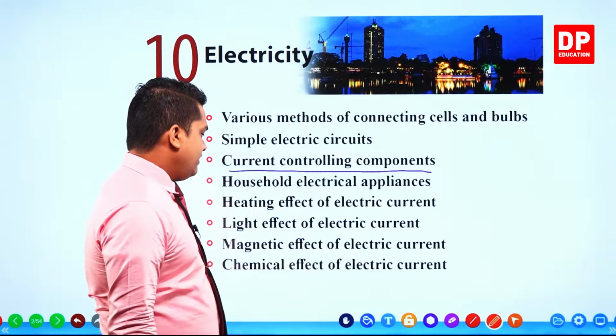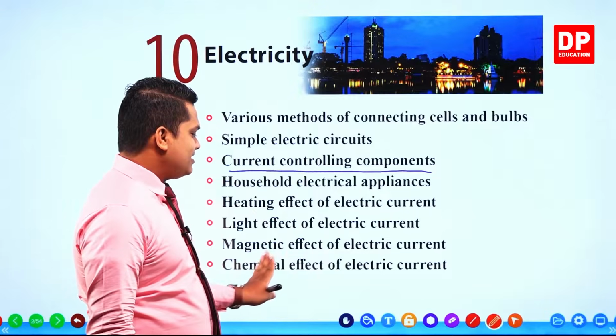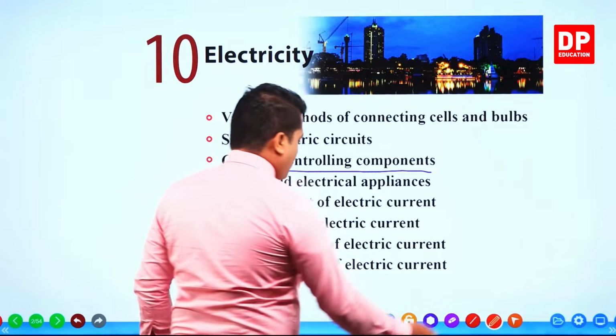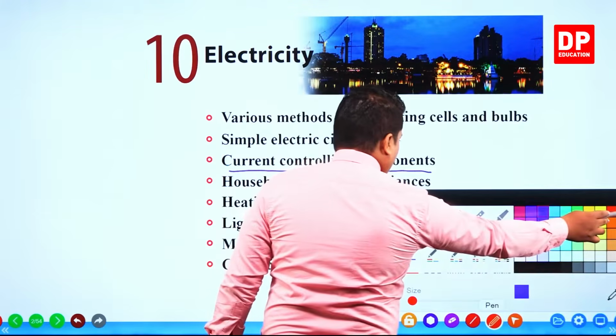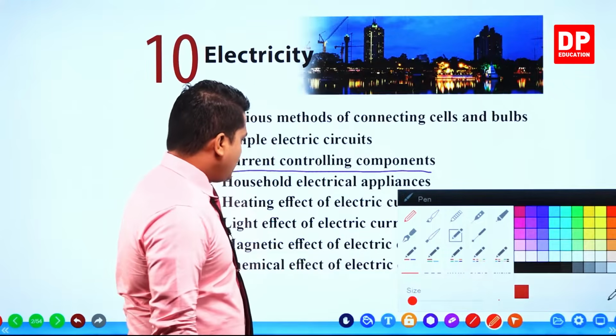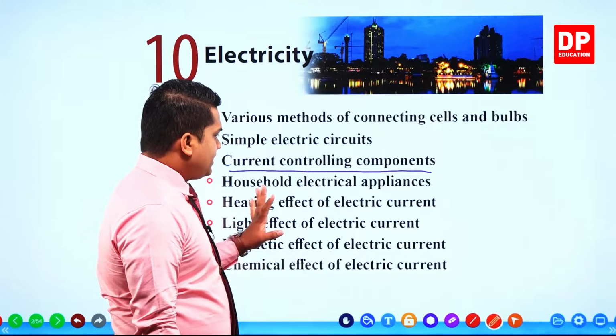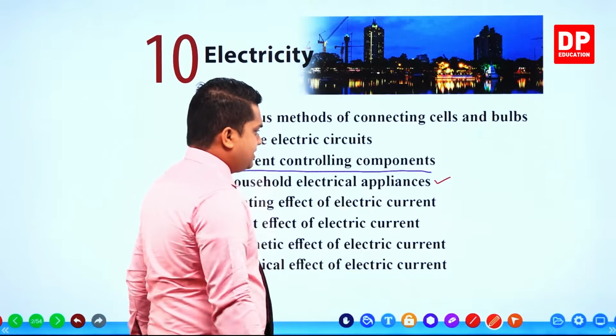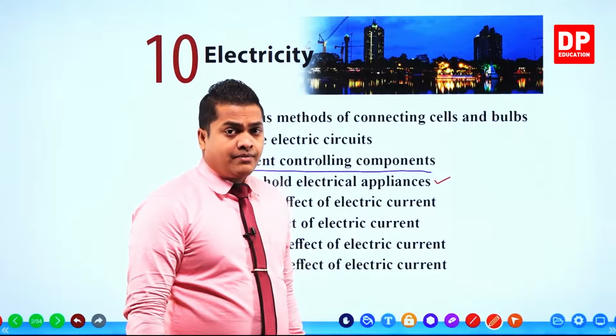Then finally, we'll be discussing the chemical effect of electric current. I think, my dear children, you already know about these factors. Like what factors? I think you know what household electrical appliances are. I already named these things. What do you mean by household electrical appliances, right?